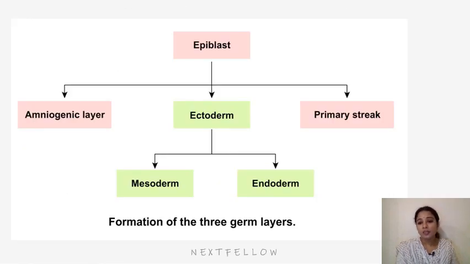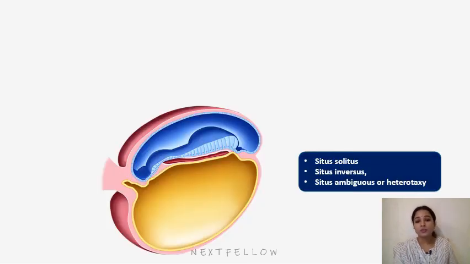So finally, one simple thing to be known is that the epiblast is the source of most of the cells. So the epiblast will form ectoderm, mesoderm and endoderm. So all three germ layers are from the epiblast. Apart from that, the epiblast will form the primitive streak. The primitive streak will form the meso and endoderm actually. And also the amniogenic layer is derived from the epiblast cells. So that was about gastrulation. So we saw the primitive streak development and gastrulation.